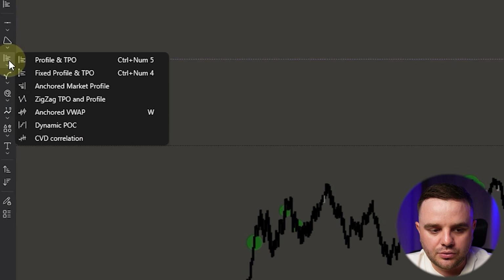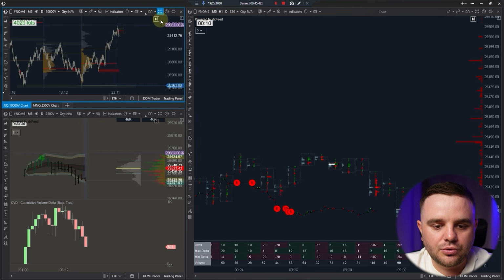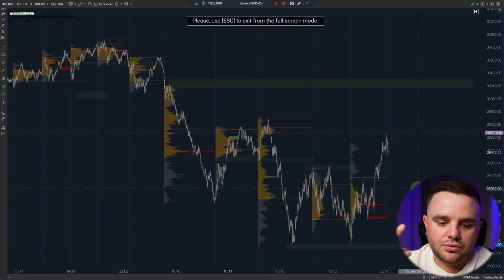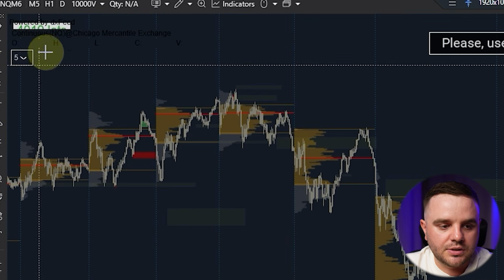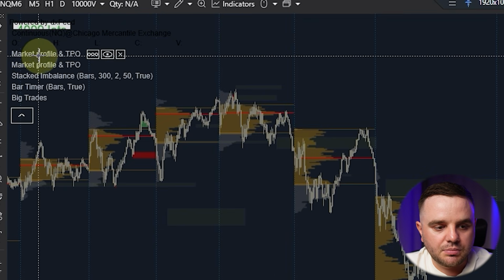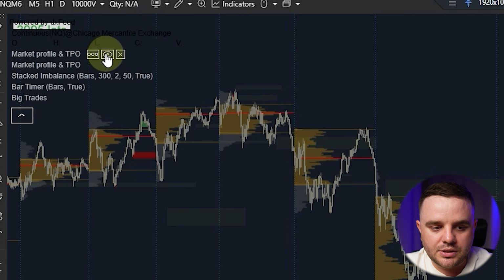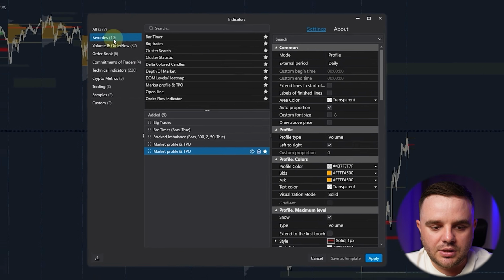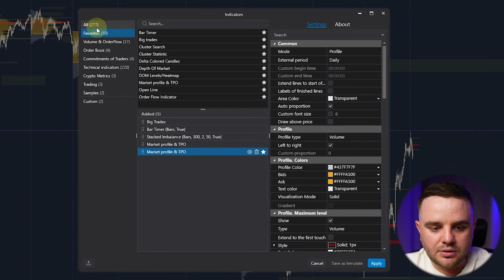You can see, go to this chart. Let me show you this chart that I use. I use two types of volume profiles. First, I use this automatic one. It is market profile and TPO. You can see this one. You can set up this indicator, it's really easy. You can see favorites, it is market profile TPO.